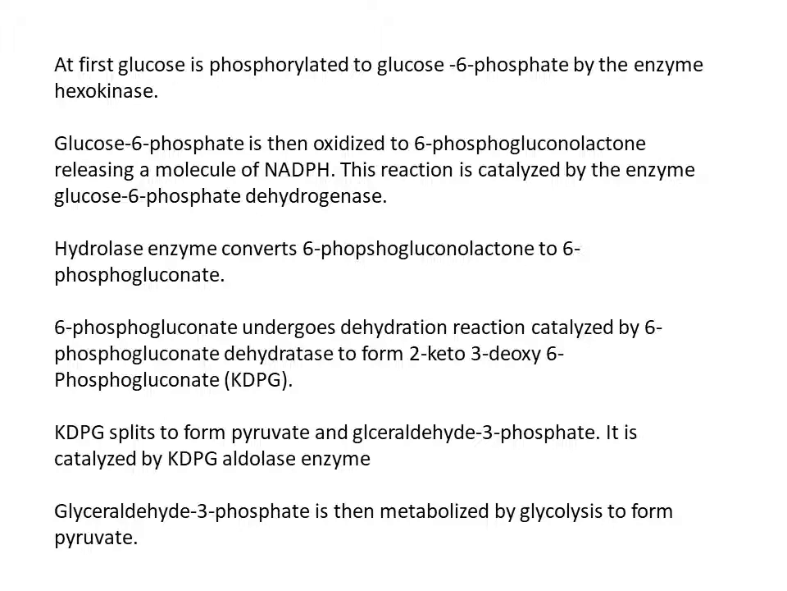Now the 6-phosphogluconate undergoes a dehydration reaction catalyzed by 6-phosphogluconate dehydratase to form 2-keto-3-deoxy-6-phosphogluconate, which is abbreviated as KDPG. Now this KDPG splits to form pyruvate and glyceraldehyde 3-phosphate, and it is catalyzed by an enzyme called KDPG aldolase. This glyceraldehyde 3-phosphate is then metabolized by the glycolysis pathway to form pyruvate.